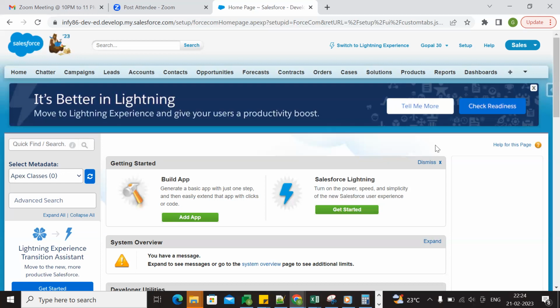Now I'm asking, what is the limitation of the data import wizard for loading data? 5,000 or 50,000? 50,000. Yep, you missed one zero, right? So 50,000 records we can load at a time through the data import feature.